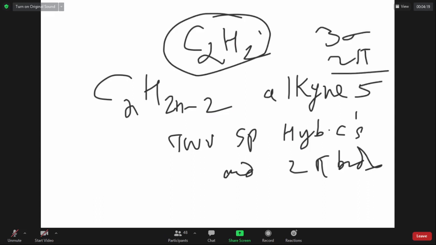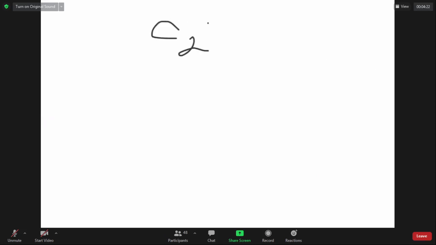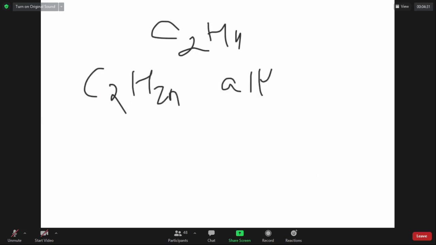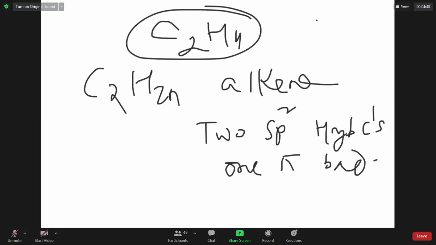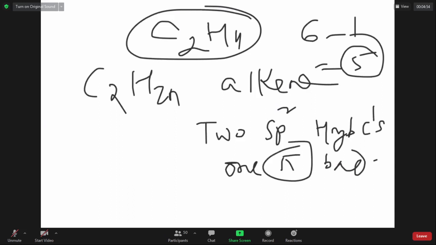What is the difficulty in that? What about C2H4? How is it looking? CnH2n. It is an alkene. Any alkene has 2 sp2 hybridized carbons and 1 pi bond. Total it has how many atoms? So sigma bonds are 5, and 1 pi bond. What is the big deal in this? We have discussed this.